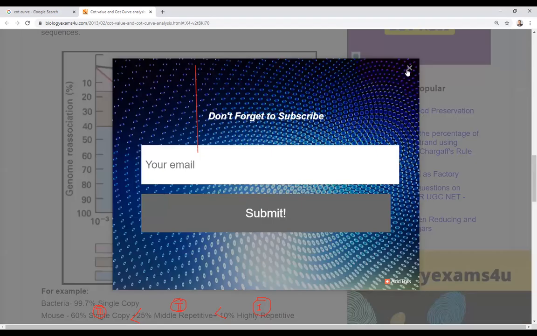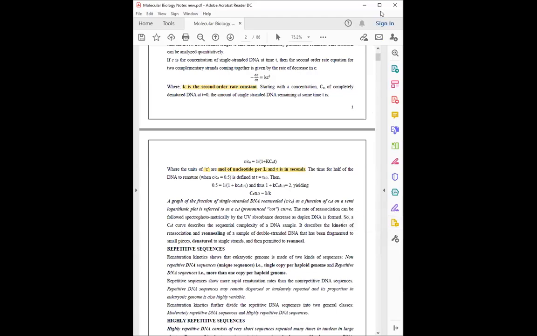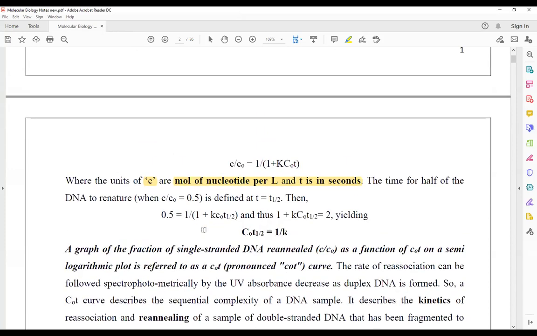Now, moving back to our topic. Where were we? We were at molecular biology. Okay. Now see this, this is what I was trying to explain to you. This is the equation that we have obtained: C by C naught equals 1 divided by 1 plus K C naught T. Now, the time in which half of the DNA is going to be renatured is referred to as T half.